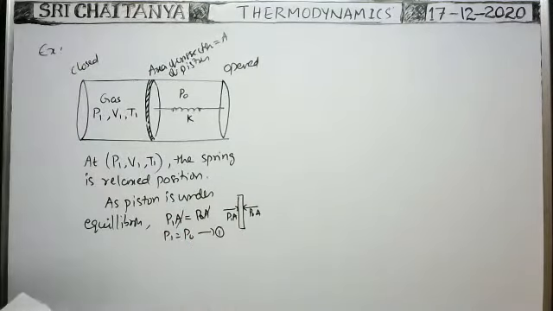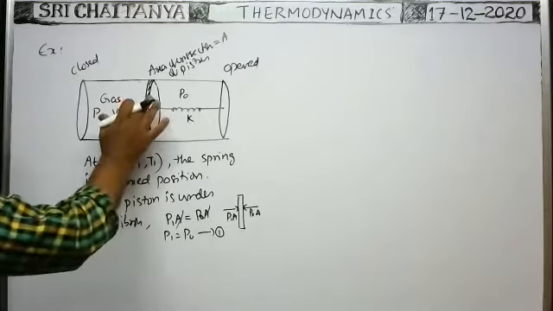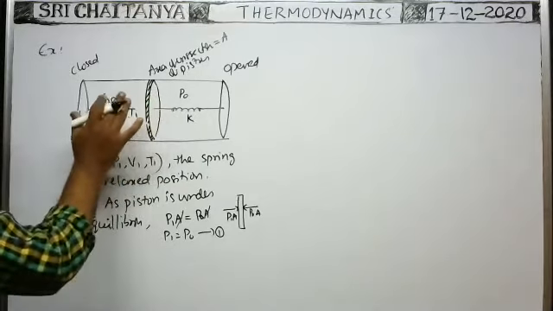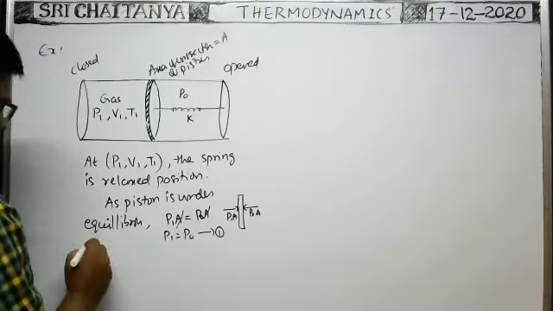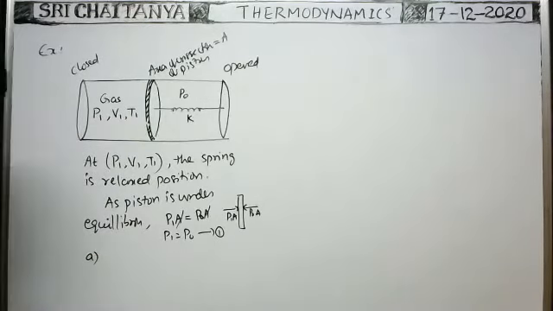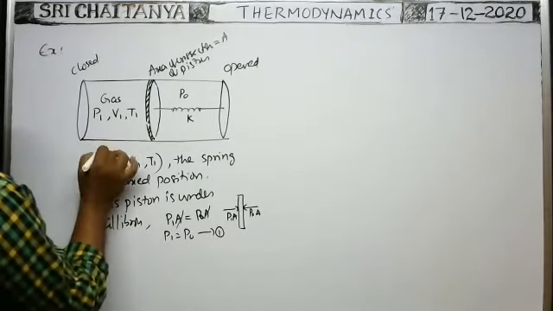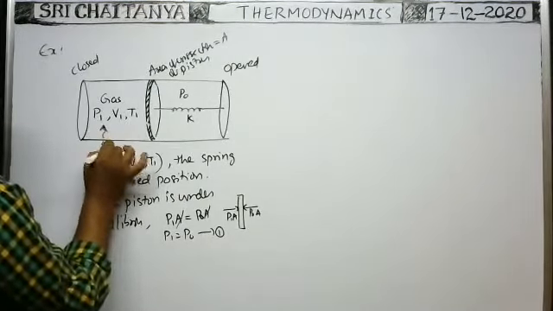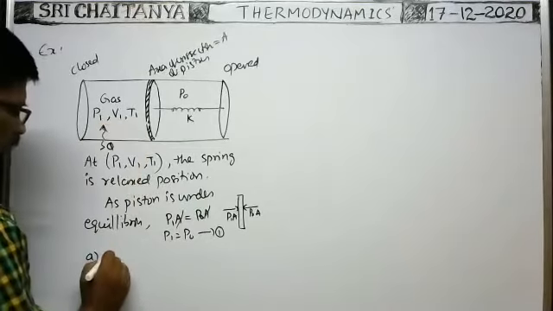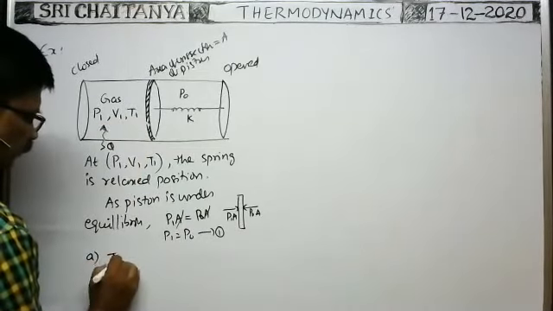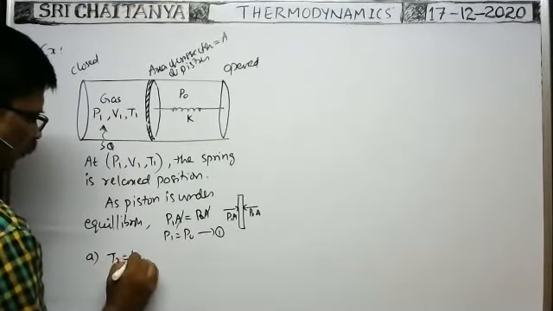Now, from this relaxed position of the spring, the temperature of the gas is increased to 4T1. Some heat energy is supplied to the gas so that the temperature becomes T2 equal to 4T1.